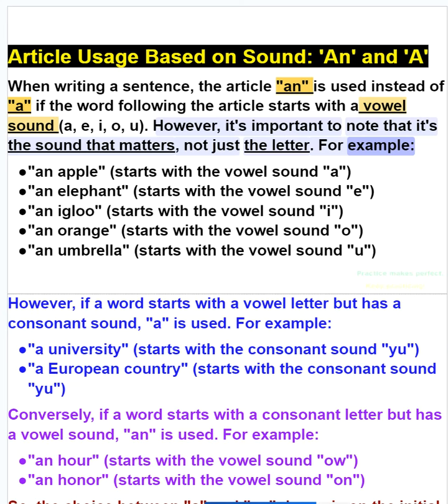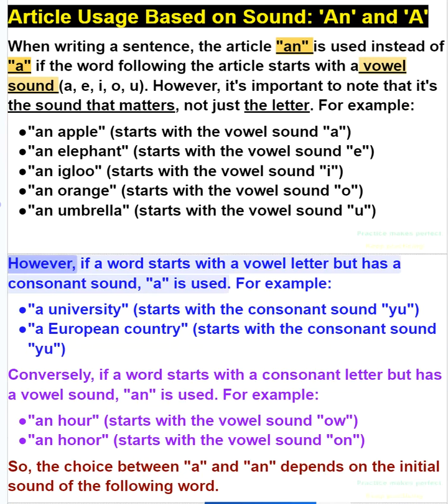For example, an apple starts with the vowel sound a, an elephant starts with the vowel sound e, an igloo starts with the vowel sound i, an orange starts with the vowel sound o, an umbrella starts with the vowel sound u. However, if a word starts with a vowel letter but has a consonant sound, a is used.